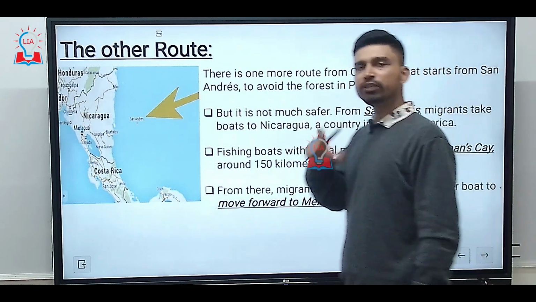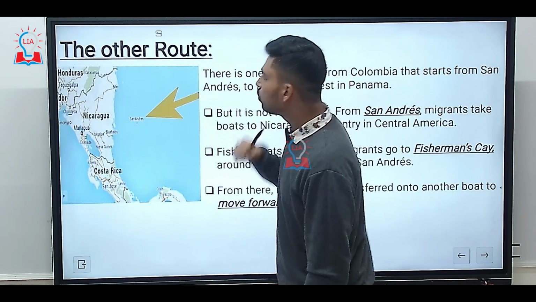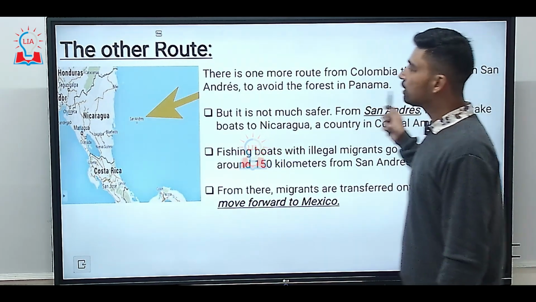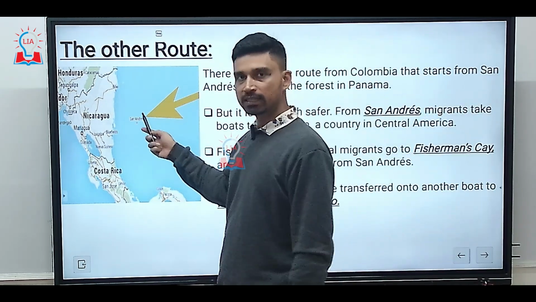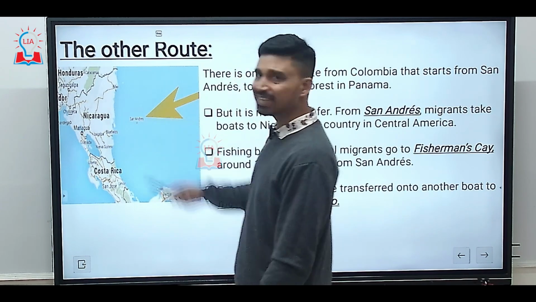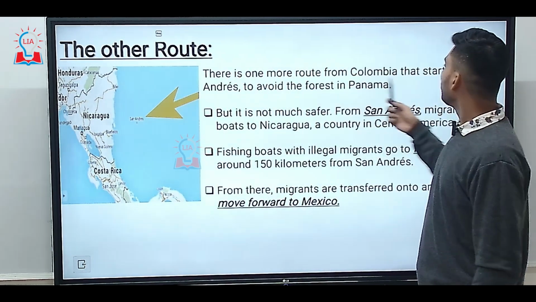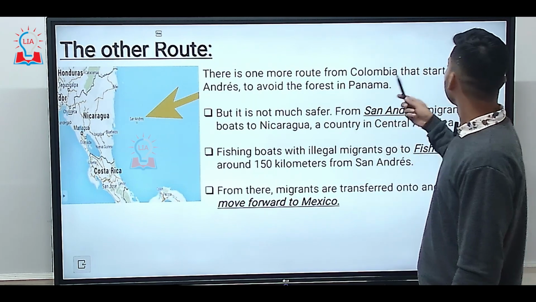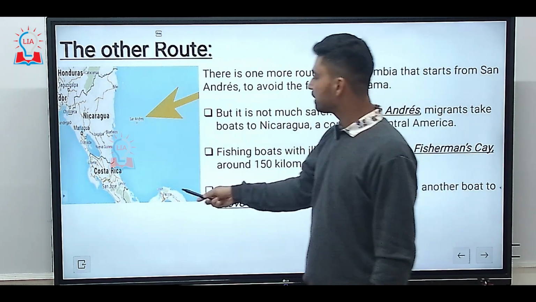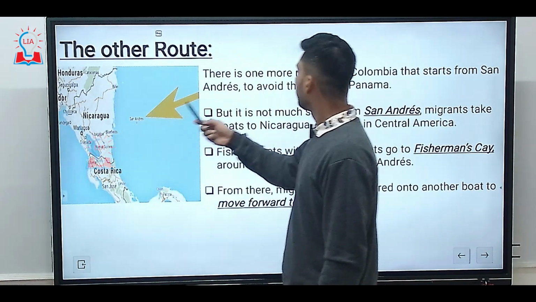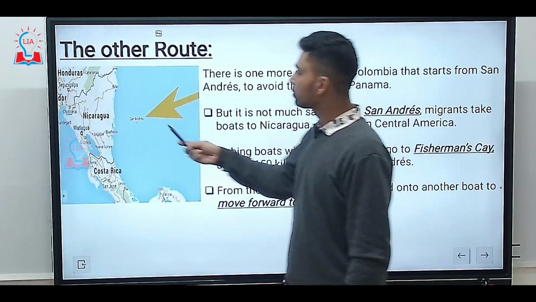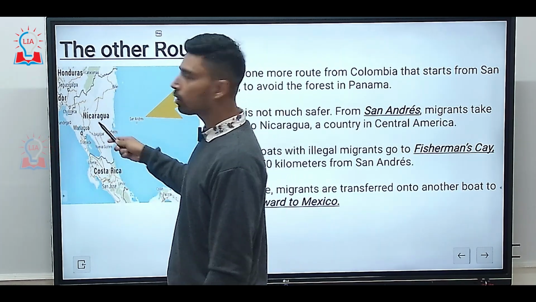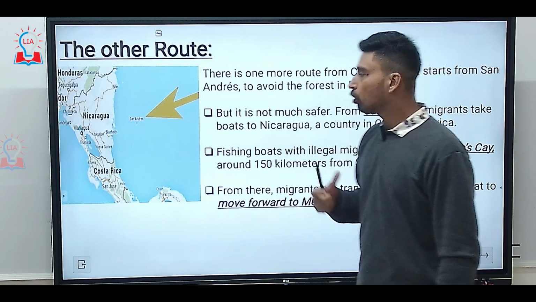Now, apart from this dangerous route of the Darien Gap, one other route that has become quite popular among the illegal migrants of India is the route via a small island. As you can see from the map here, this island is called San Andres Island. While passing from Colombia to North America, generally the migrants are sent to San Andres Island, because if they pass through this route, they will not have to go through the dense Darien forest of Panama, which causes a lot of challenges.